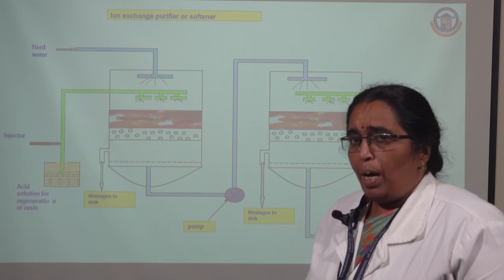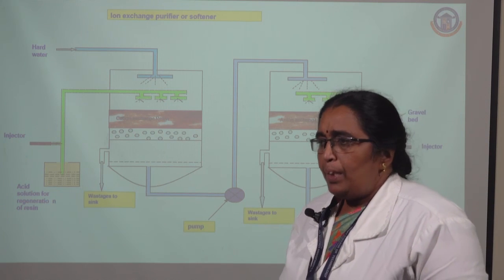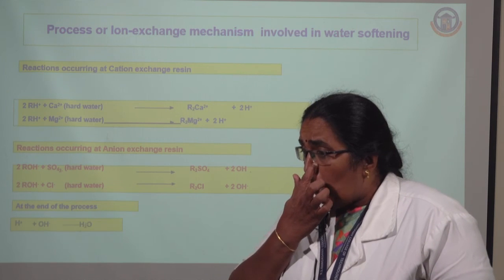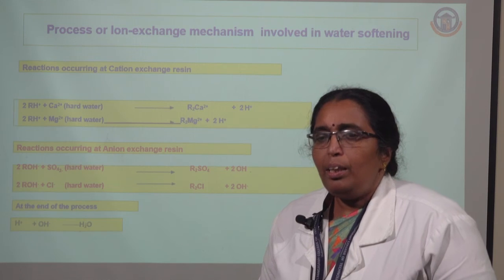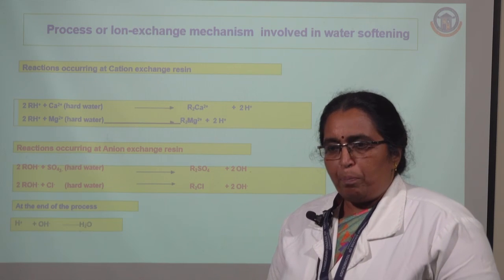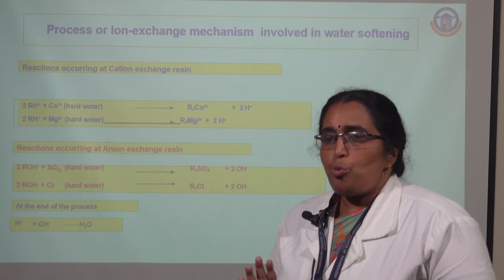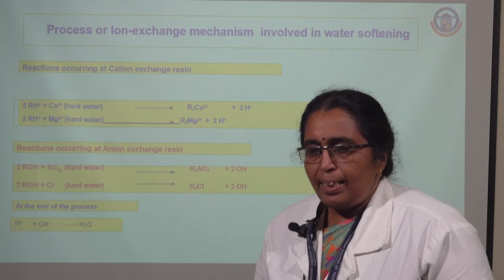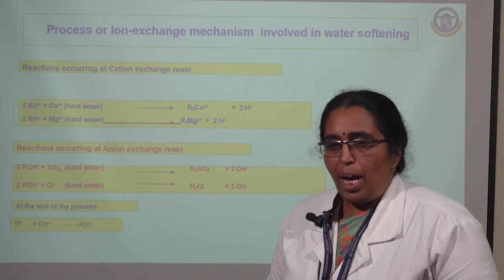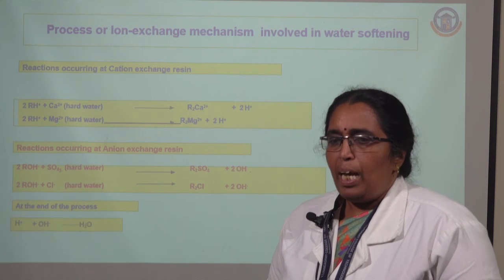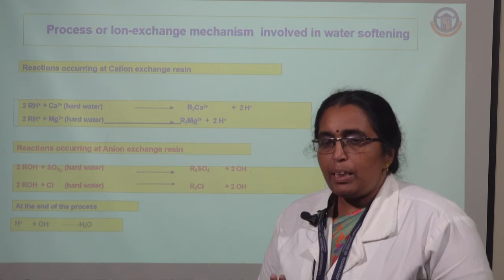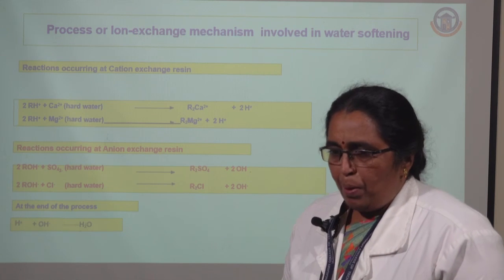That is nothing but pure water. In this method we get pure water, but it is not suitable for drinking because it removes only the ions present in the water and not the microorganisms. So it can be used for industrial purposes and not for domestic, particularly drinking, purposes.